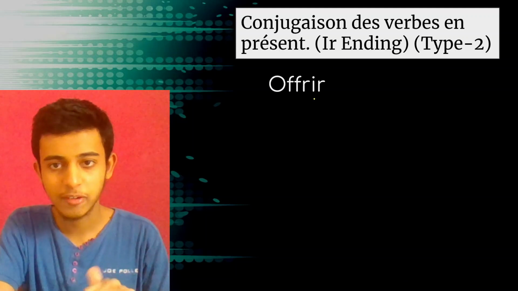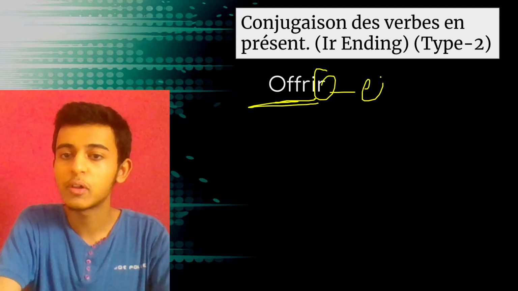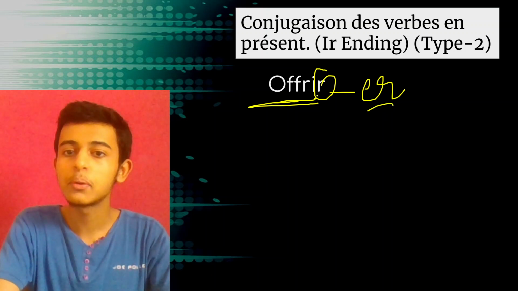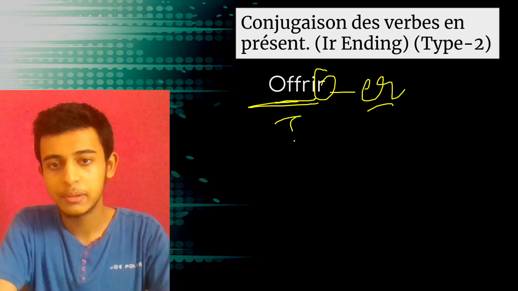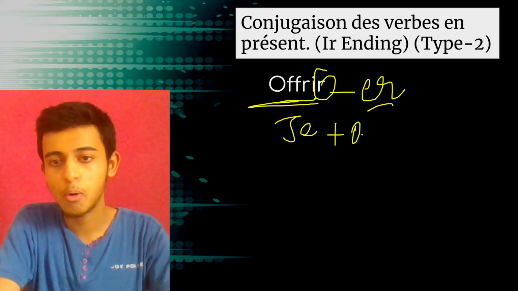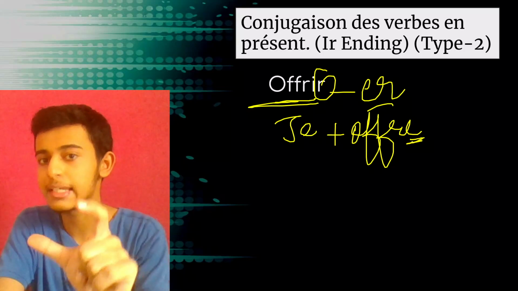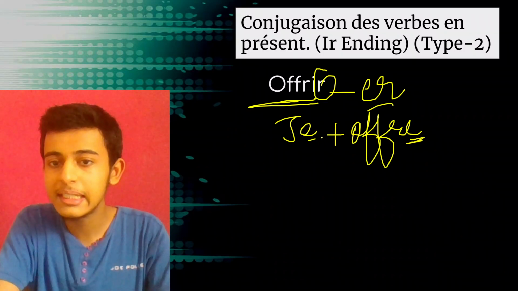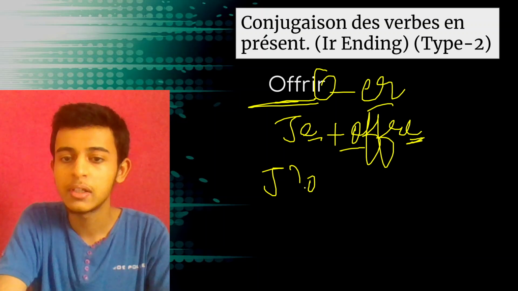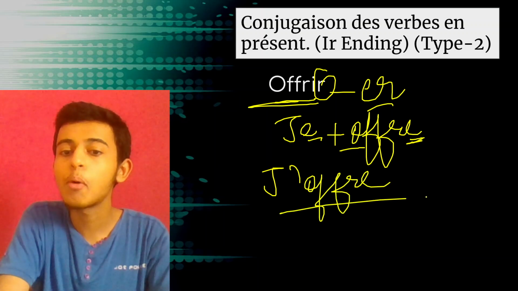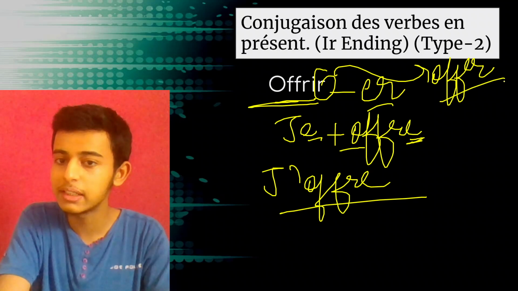Okay, the second type of IR ending, that is offrir. In this, what happens? The IR ending verbs move according to the ER ones, right? So you remove IR and then conjugate like ER ones. For example, je plus offre. Because in ER we use E at the end of je, right? So since E and O are vowels, they are coinciding, so we are going to use an apostrophe. So j'offre. I am offering. Offrir is to offer. I hope this is clear to you.